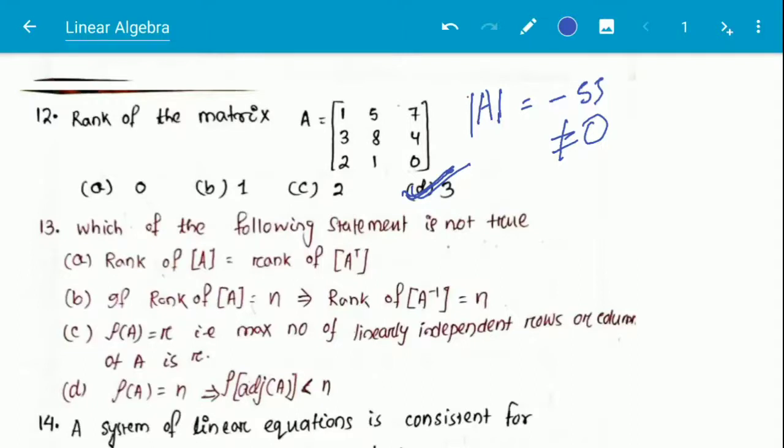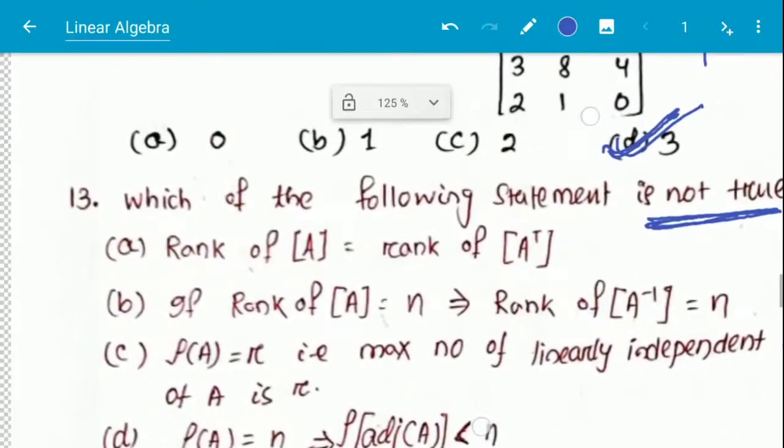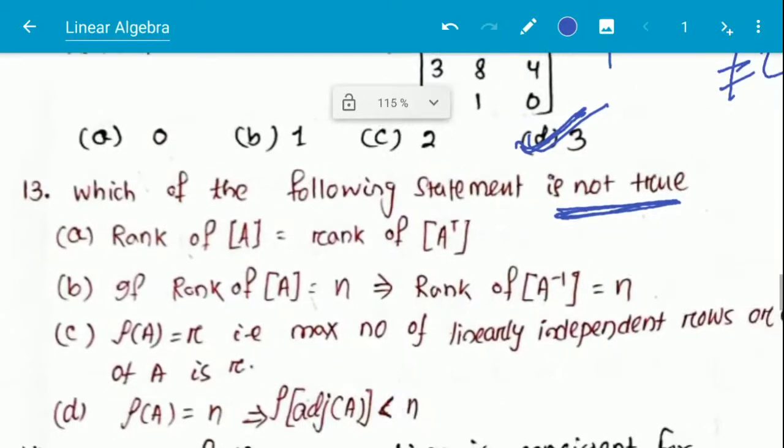Which of the following statements is not true? Option number A, rank of matrix A is equal to rank of matrix A transpose. Option number B, if rank of A is equal to n, implies that rank of A inverse is always equal to n.